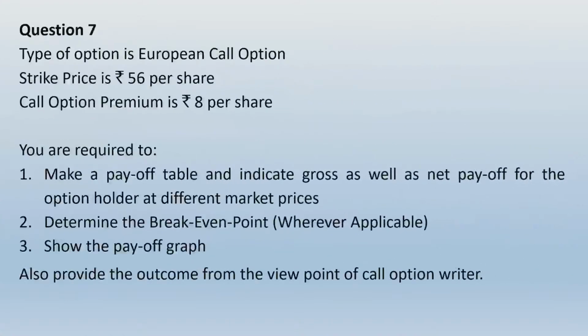Let us read this question. It says type of option is European call option. Strike price is rupees 56 per share. Call option premium is rupees 8 per share. You are required to make a payoff table and indicate gross as well as net payoff for the option holder at different market prices. Determine the break-even point wherever applicable. Show the payoff graph. Also provide the outcome from the viewpoint of call option writer.